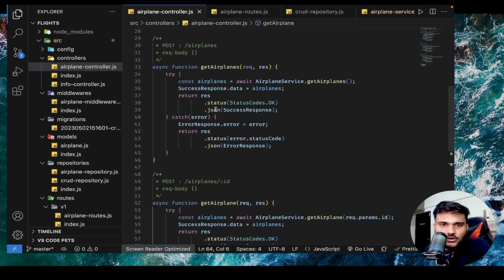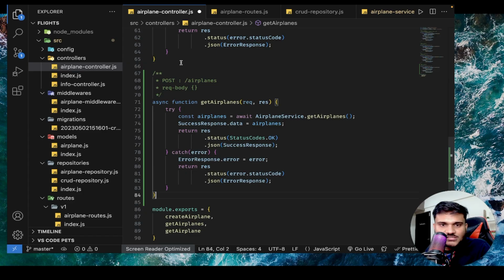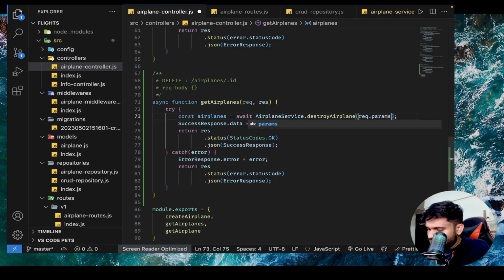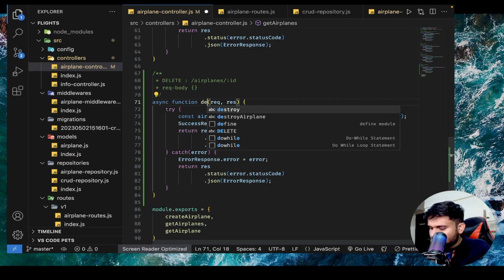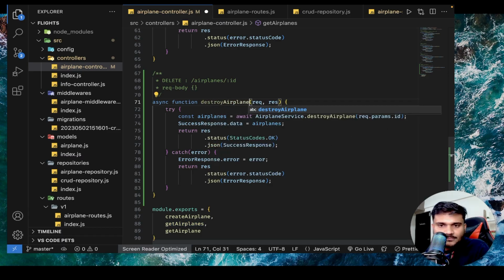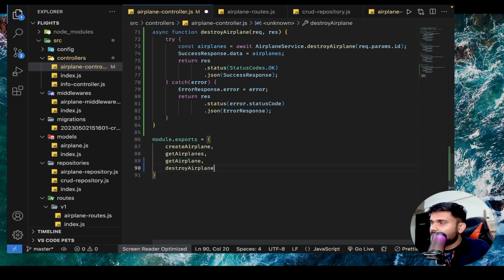Controller, let's come back to controller and I'll just copy paste everything from here. Paste it here. Now the type of the request should be a delete request and the URL will be /airplane/:ID and I'll say destroy airplane from request.params.id. As simple as that. We'll export destroy airplane, export it, right?